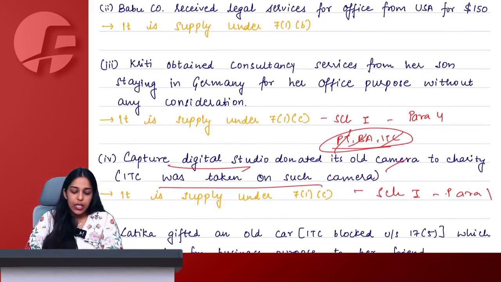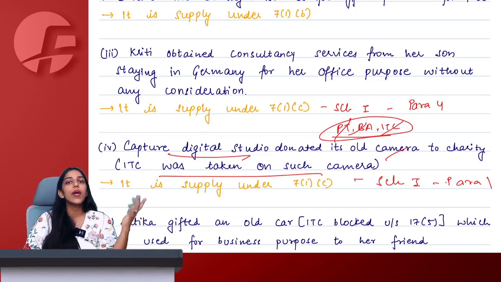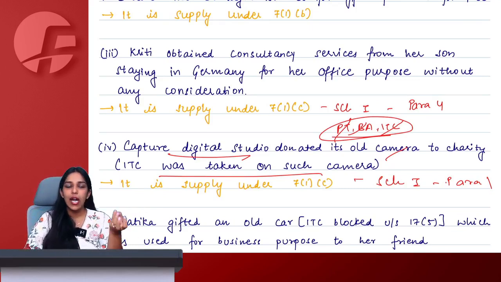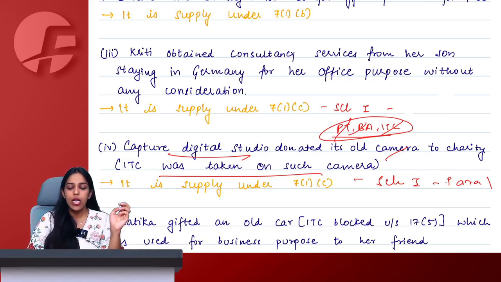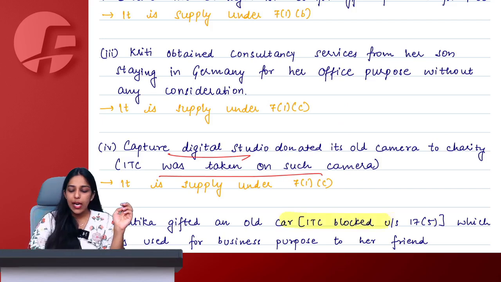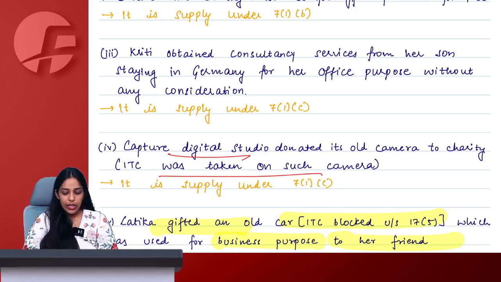Got it, ma'am. Latika gifted an old car. ITC is blocked on the car. For now, let us pretend that we don't know anything. You would probably have heard that ITC on cars, ITC on food, and all of these things are blocked even if you purchase them for business purpose. Even if you don't know, do not worry, we will study it in the chapter of ITC. For now, the question simply says that ITC is blocked on the car. So Latika used a car for her business purpose, which she gifted to her friend. Tell me, supply or not a supply?